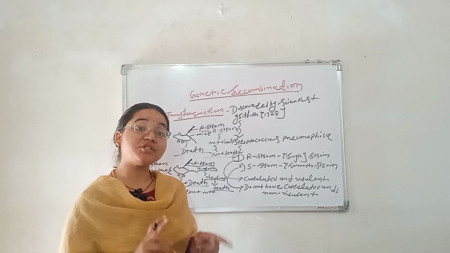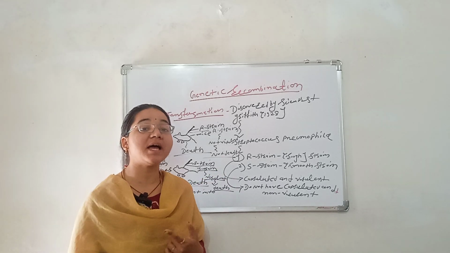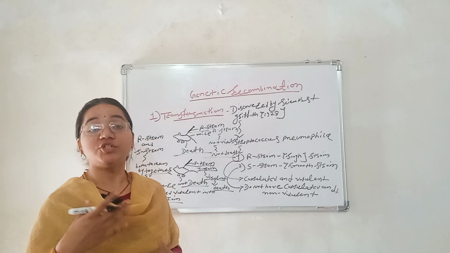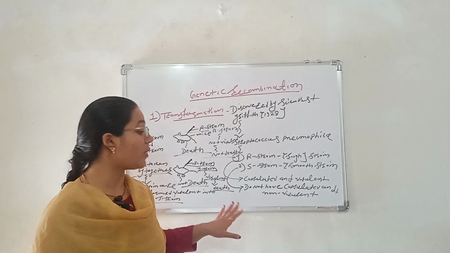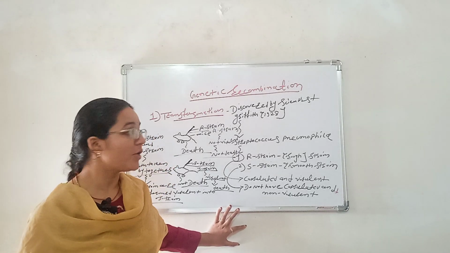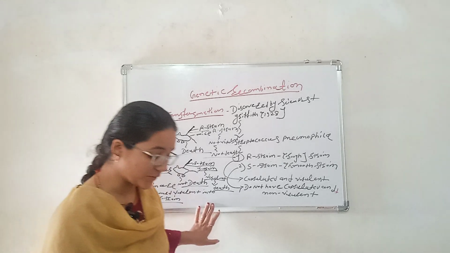So when this S strain was injected into mice, the mice died. This process is called genetic recombination by transformation, because there is no physical contact between the cells. So this is the transformation process.